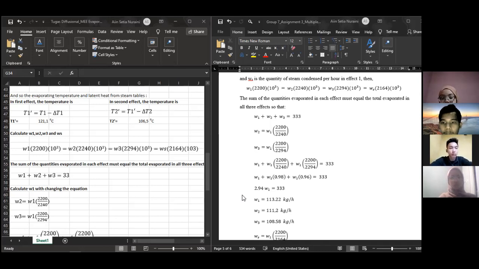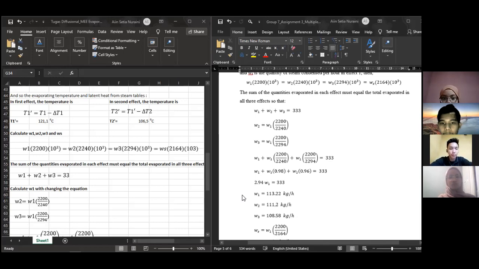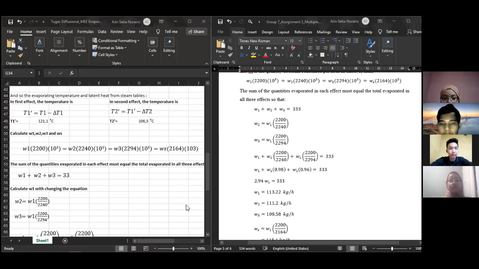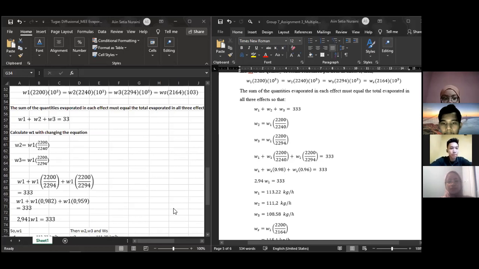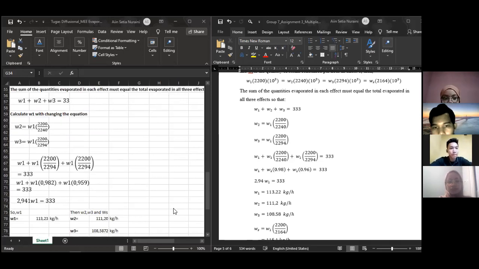So V2 is equal to V1 multiplied by 2,200 divided by 2,250. And then W3 is equal to W1 multiplied by 2,200 divided by 2,294.